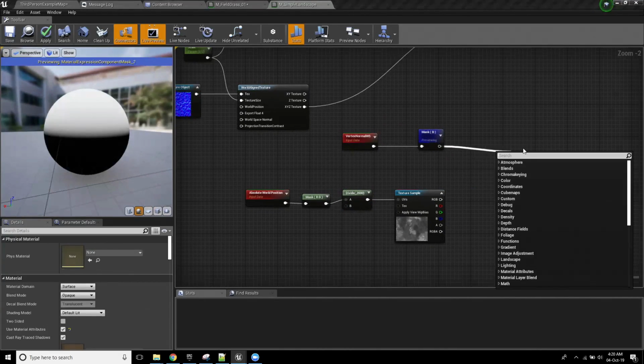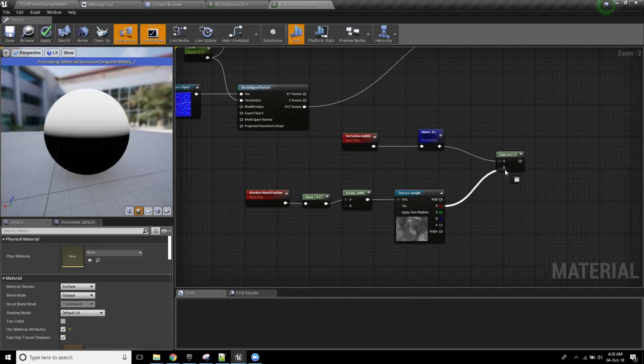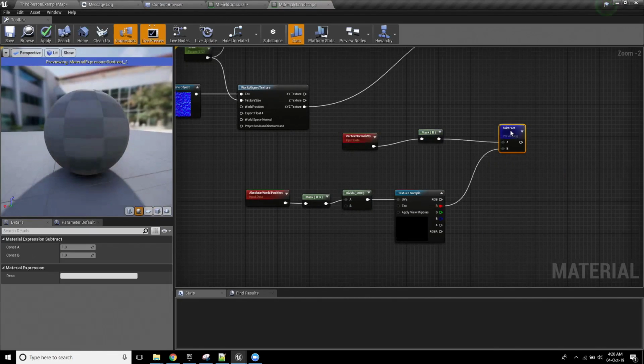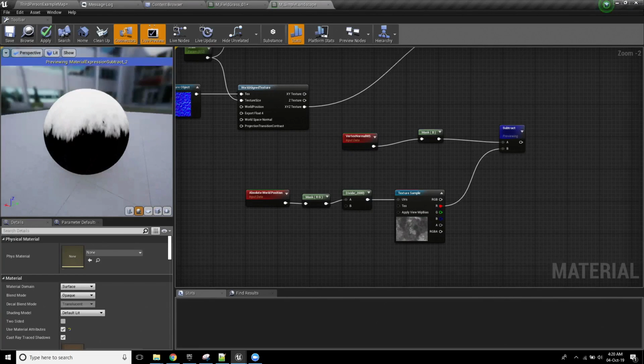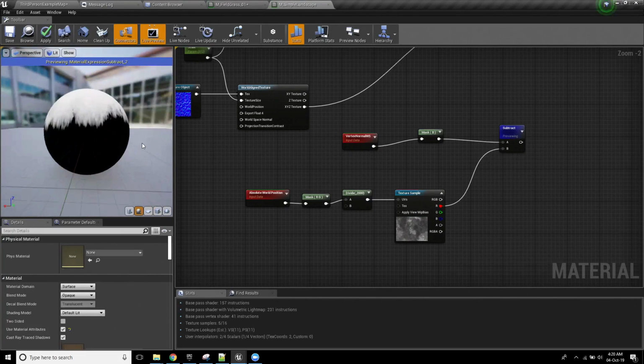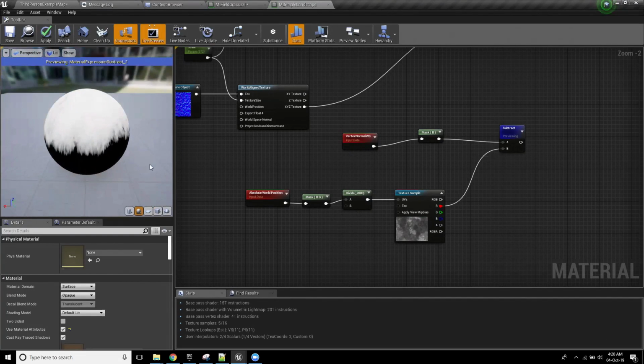So watch what happens here. If I was to get this and I was to subtract this channel and just preview it, you'll notice that we're now kind of getting this pulling away at it. And that's a lot closer to what we really want to be seeing here. So see how that's subtracting through.